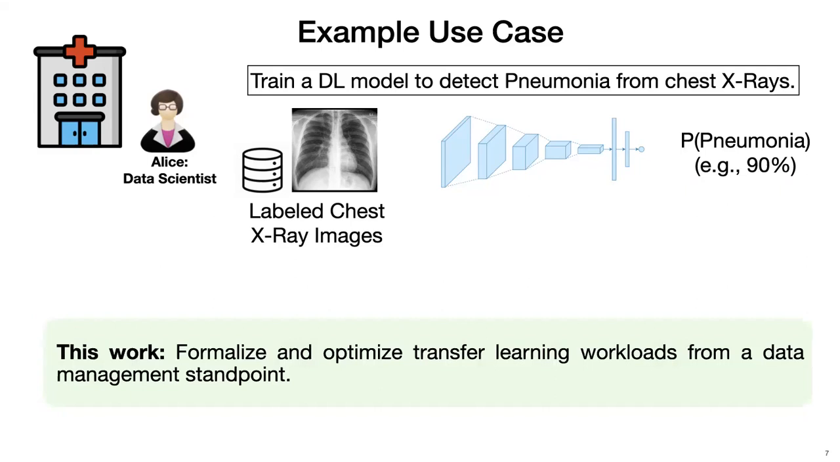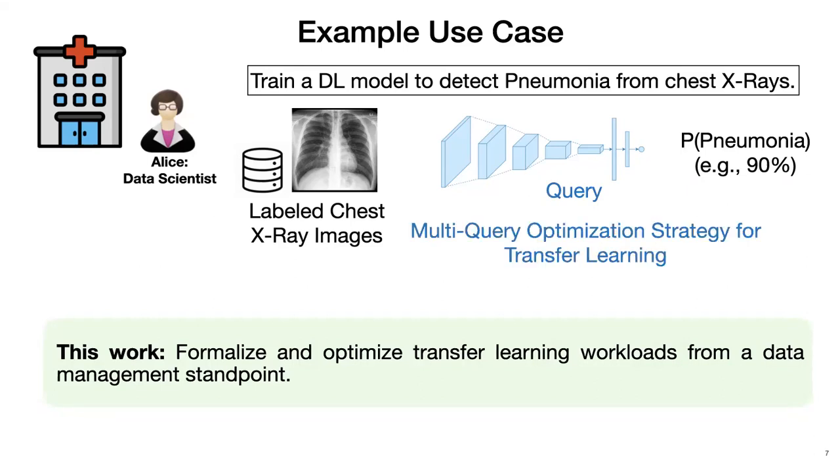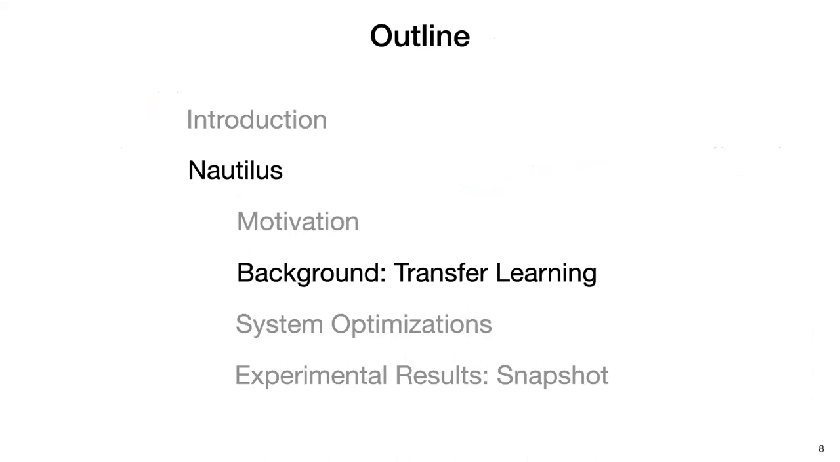So in this work, we formalize and optimize transfer learning workloads from a data management standpoint. Specifically, we cast training a deep learning model using transfer learning as a novel instance of a query and develop novel multi-query optimization inspired strategies for optimizing transfer learning workloads. The rest of my presentation today is organized as follows. First, I'll give some background on transfer learning and then present the different system optimizations performed by our system Nautilus. Finally, I'll present some experimental results using our system.